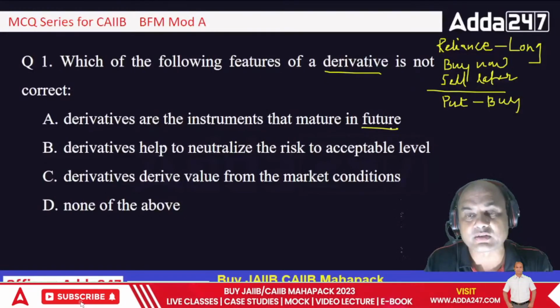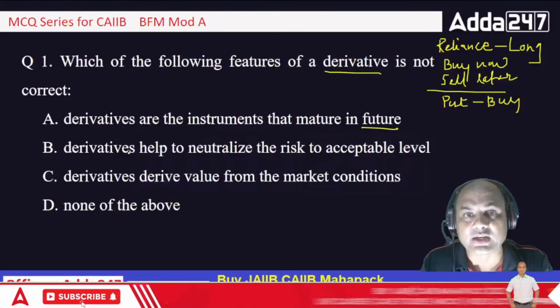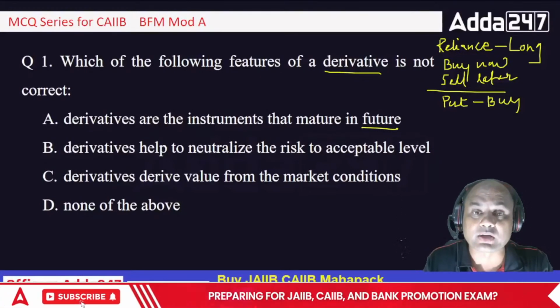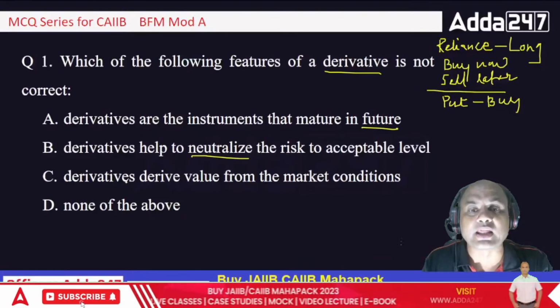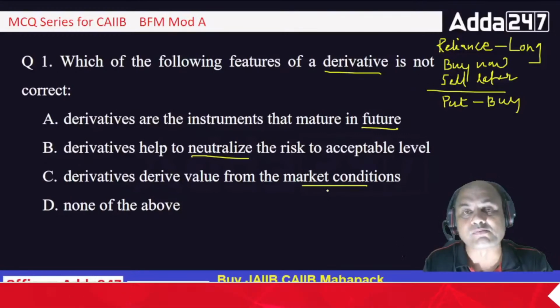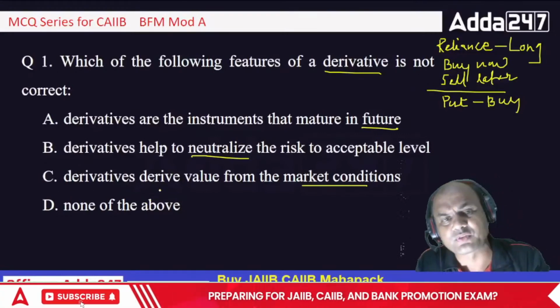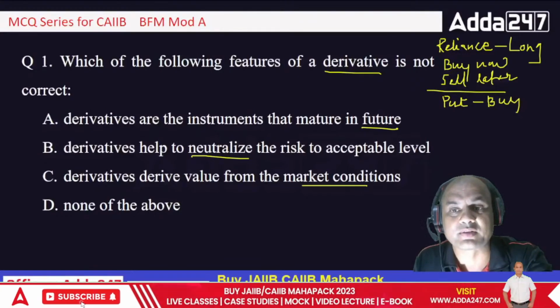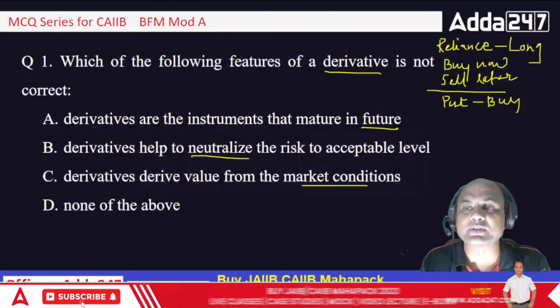Derivatives help to neutralize the risk to acceptable levels. Derivatives derive value from the market conditions. And none of these. Which of them is not true?